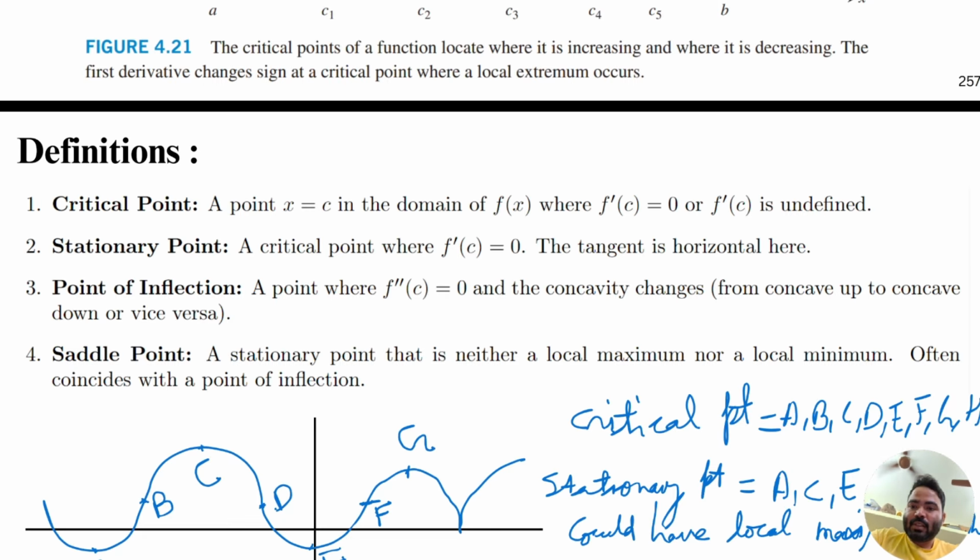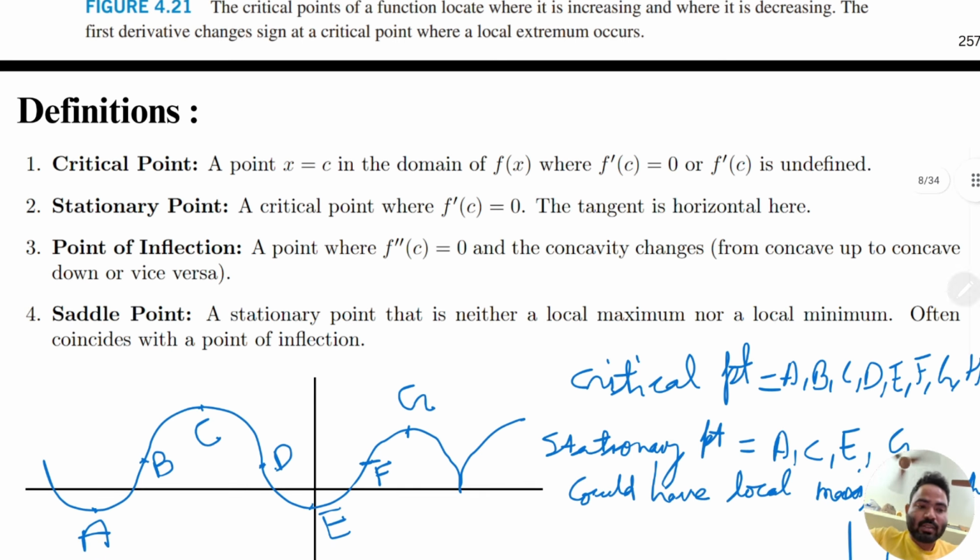And the point of inflection we already discussed: f dash equal to 0, and the double derivative changes sign, or either you can check the double derivative is 0 and the triple derivative is also not 0. And in the case of a saddle point, it is that point where f dash is 0 and the double derivative is also 0. That's it. No need to check anything, because if the derivative is 0 and the double derivative is also 0, it is neither maxima nor minima. So that is called the saddle point.